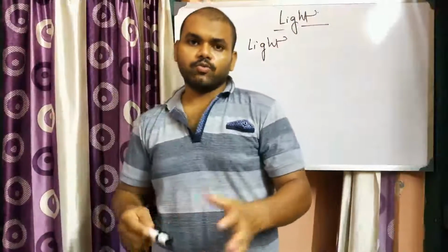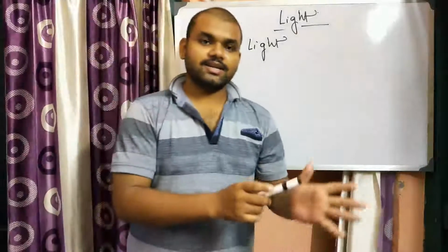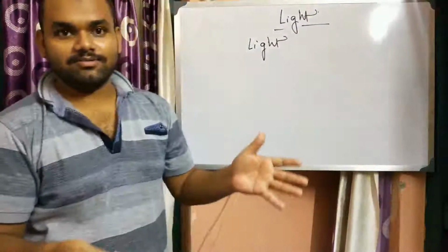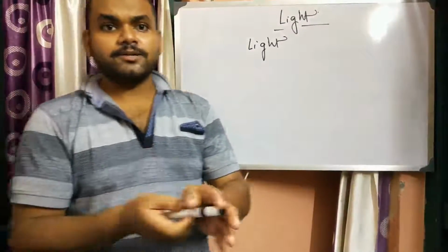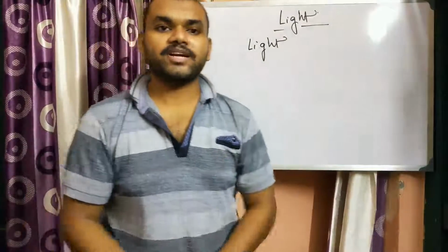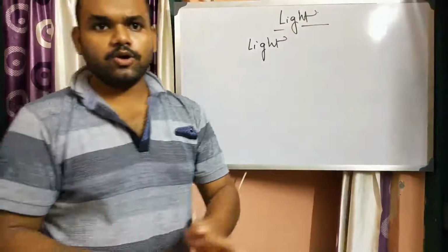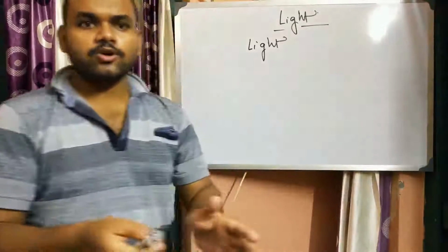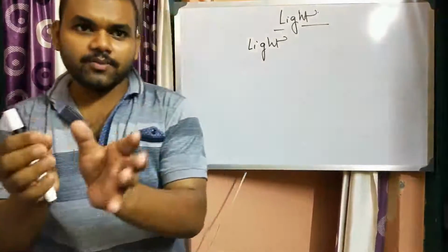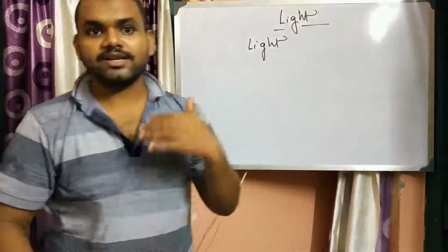So, we know about different phenomena of light in earlier classes. In class 7 we have come to know about light. That is, light is a kind of energy and it goes in a straight direction. So this is the rectilinear propagation of light, and there we have discussed about reflection. So in this class also we will discuss about some phenomenon of reflection and refraction. The new phenomenon is refraction here.